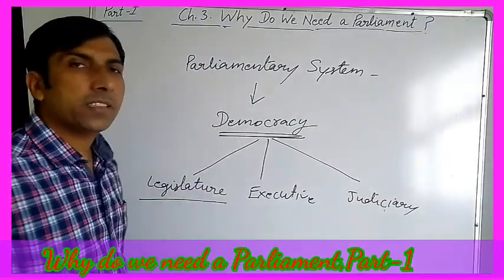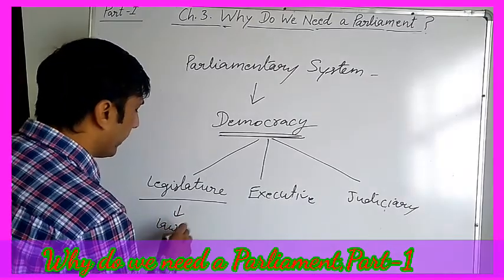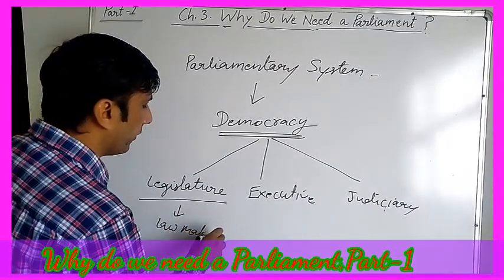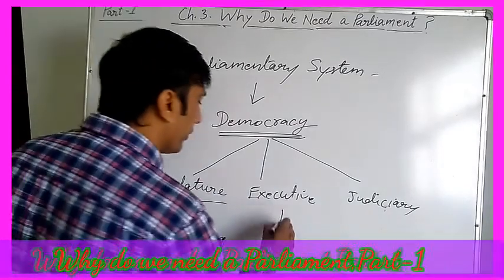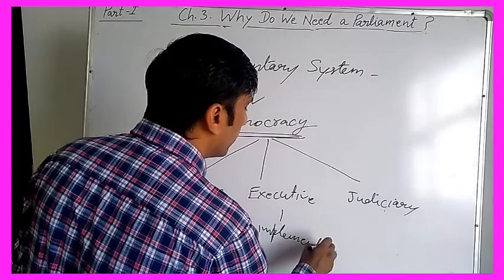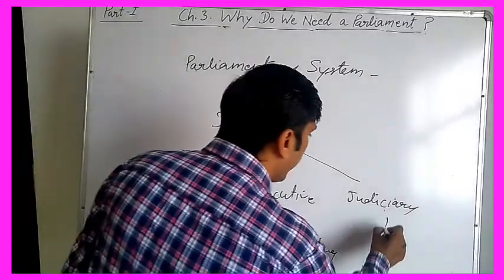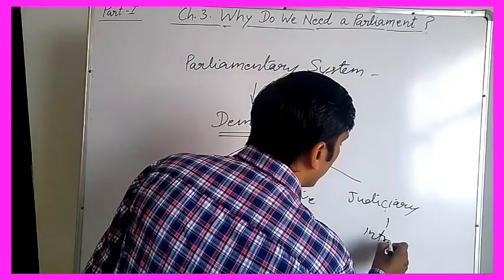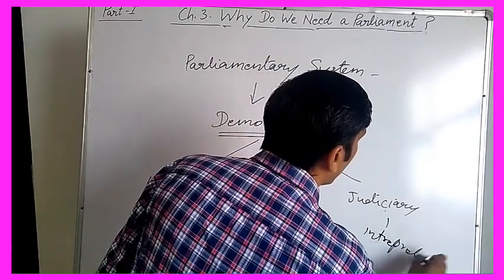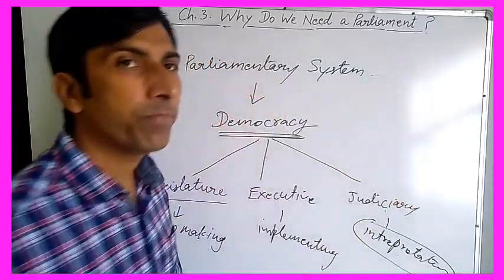Legislature makes the laws. Lawmaking is the main function of the legislature. The executive implements the laws. So implementing the laws is the main function of the executive, and interpretation of the laws is the main function of the judiciary.